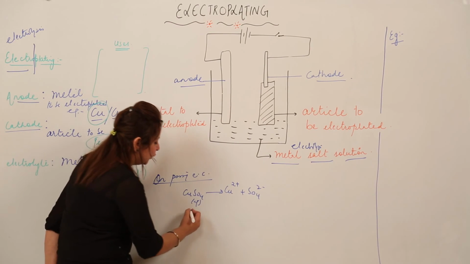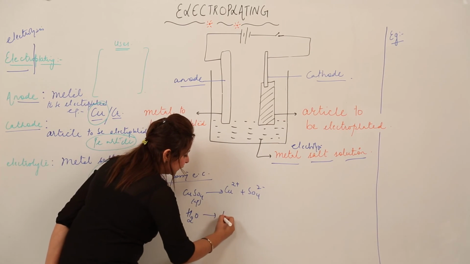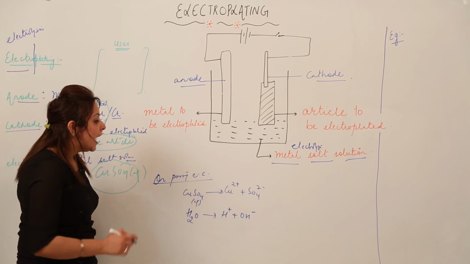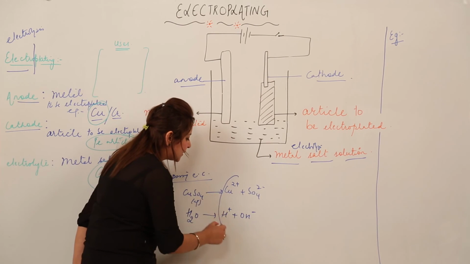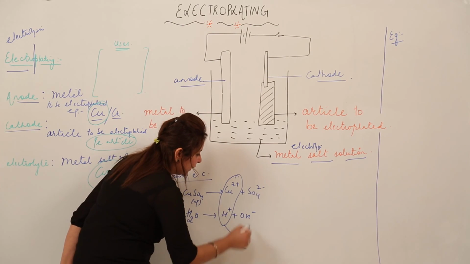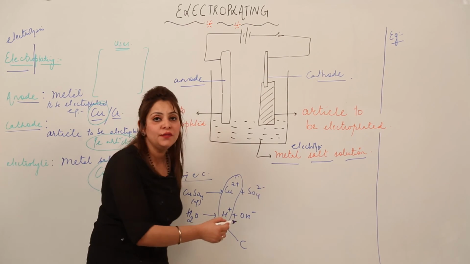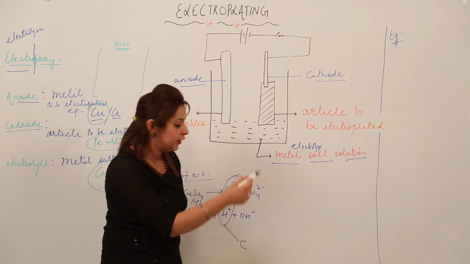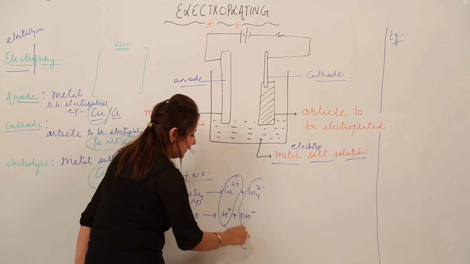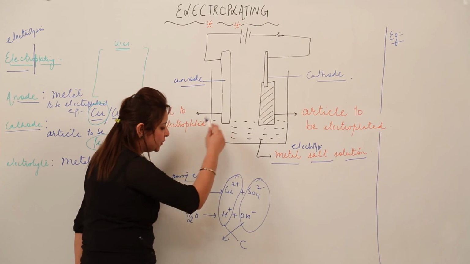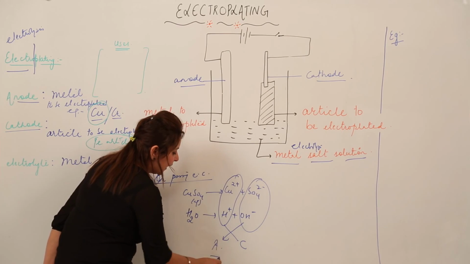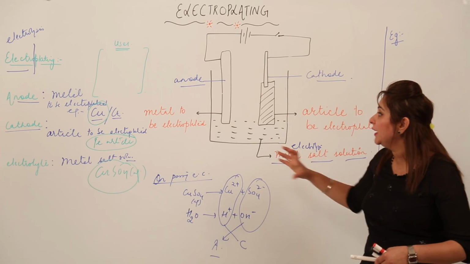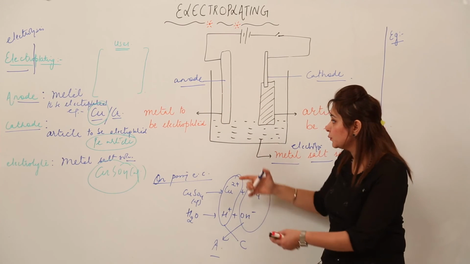As it is an aqueous solution, the water will also break into respective ions, right? And as we know, oppositely charged ions move towards the electrodes, and they are positively charged, so obviously they will go to the negative terminal, and the negative terminal in this case is cathode. So they will move to cathode, and the negatively charged ions will move to the oppositely charged electrode, that is anode, right? So now we will look at what kind of reactions will take place at the respective cathode and anode when they move there.